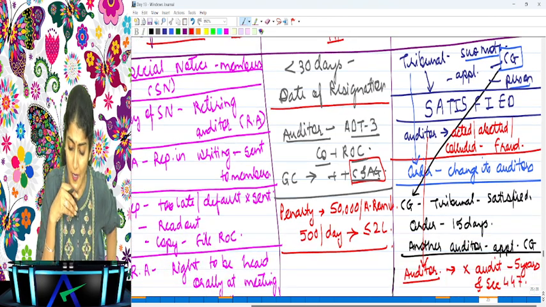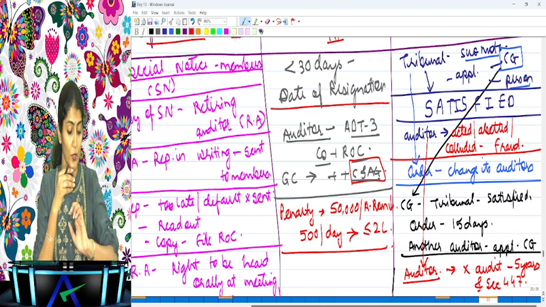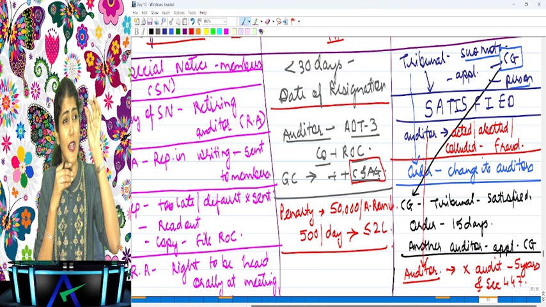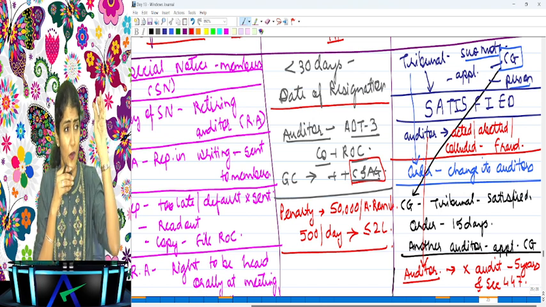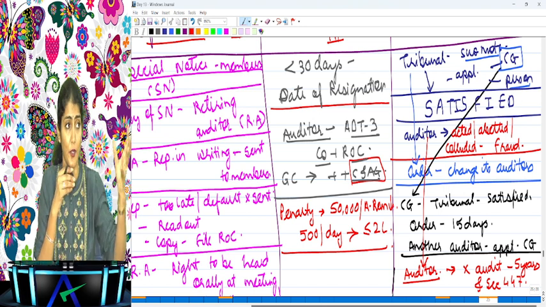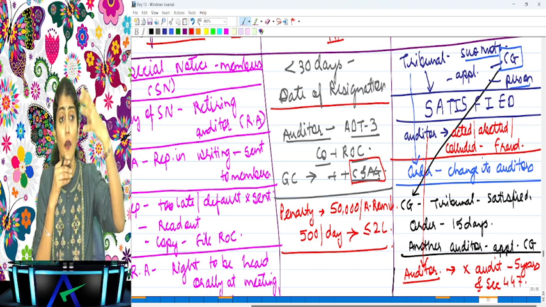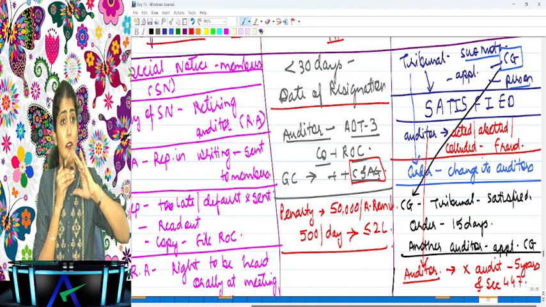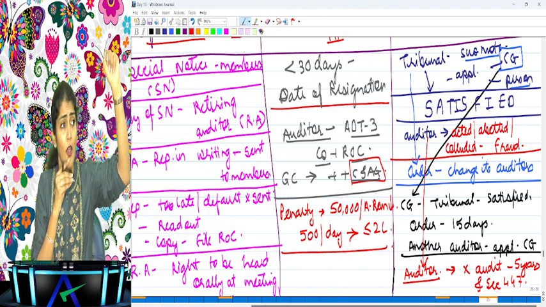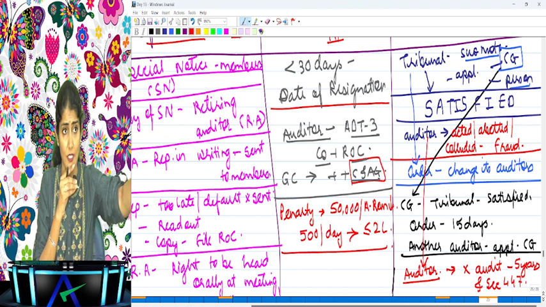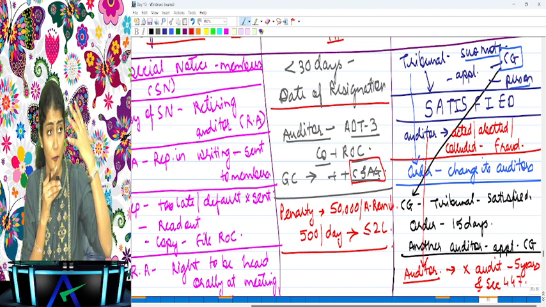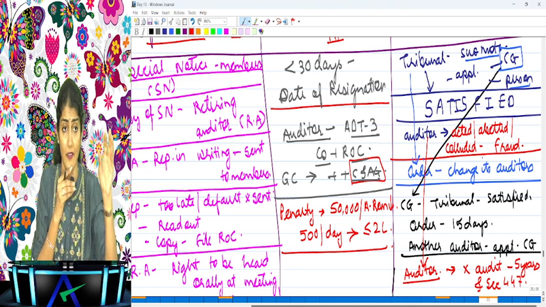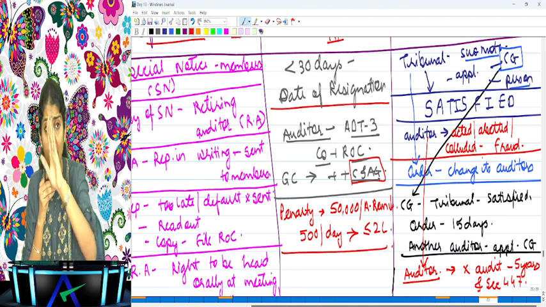What does it say? The tribunal, either suo moto or based on an application received from CG or any person concerned, is satisfied. Satisfied of what? That the auditor of the company has acted in a fraudulent manner or has abetted or colluded in any fraud by or in relation to the company or its directors or officers. It may by order direct the company to change its auditors. If the application is received from CG and the tribunal is satisfied, the order has to be passed within 15 days and the new auditor will be appointed by the central government.